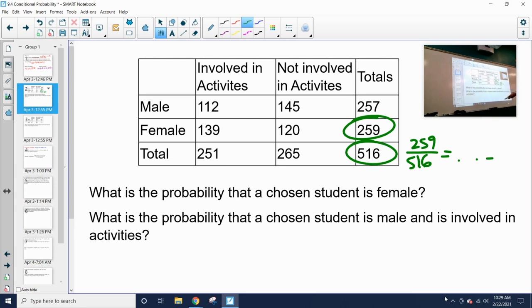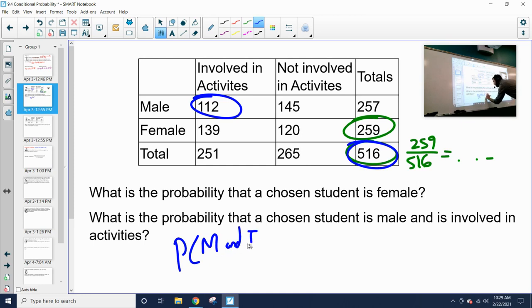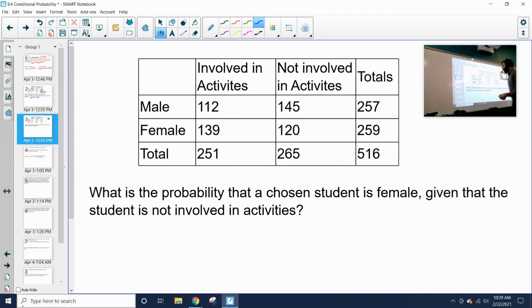What's the probability that a randomly chosen student is male and involved in activities? So male and involved in activities. I want the overlap of the two. I want to make sure both those happen. So I have to think, okay, how many male students do I have that are also involved in activities? Male students that are involved in activities is 112 out of the 516. So our probability of getting male and involved would be 112 over 516, and then whatever that decimal would give us would be our solution.